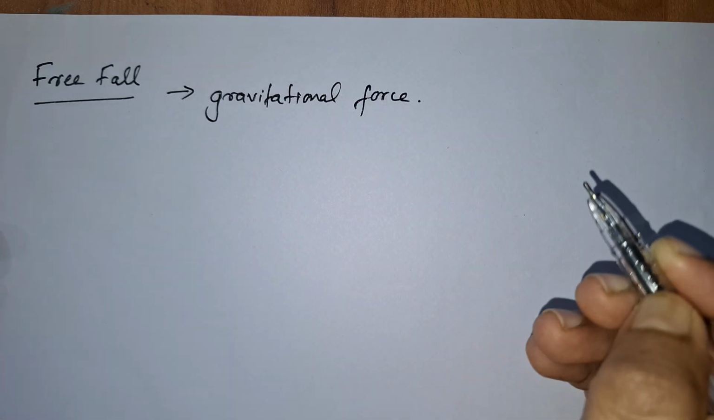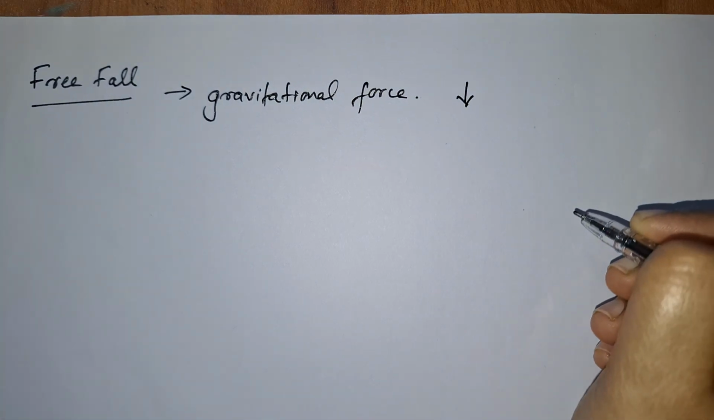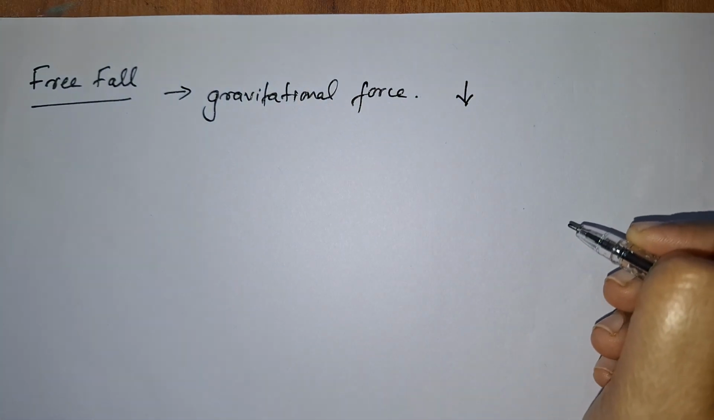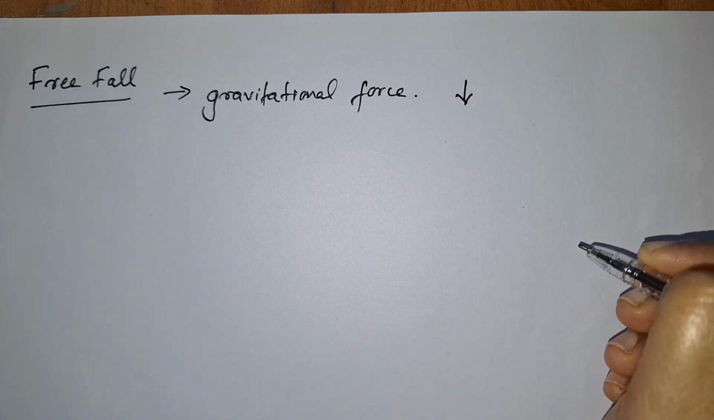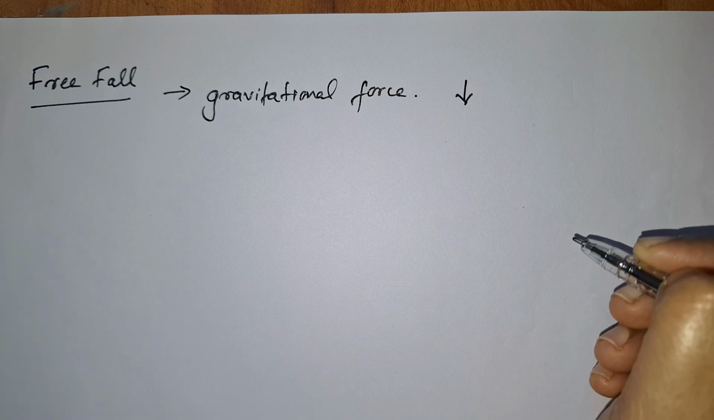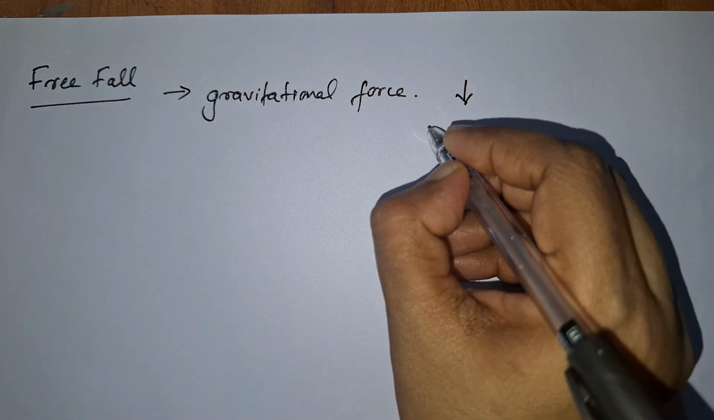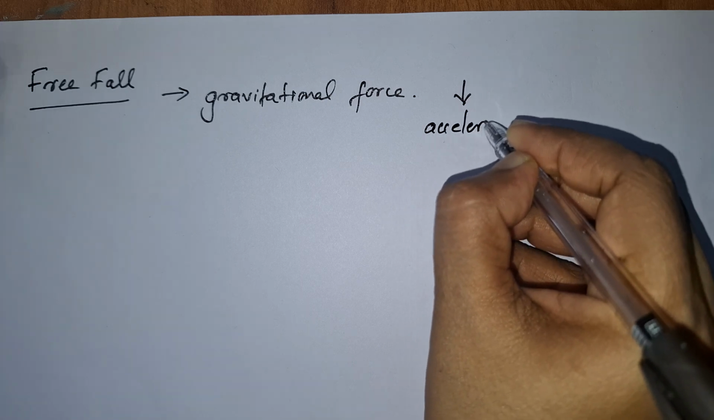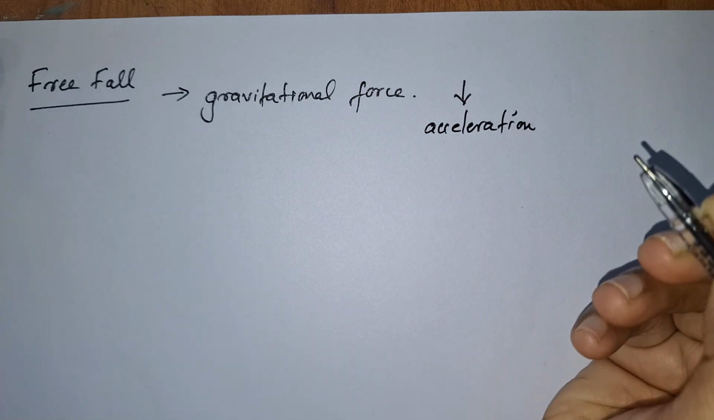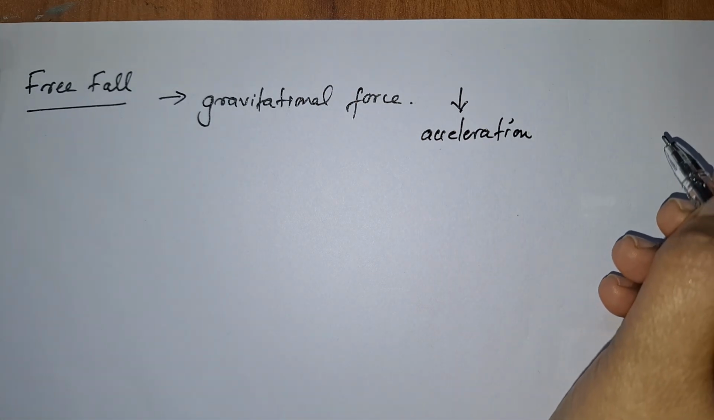Then due to this gravitational force, which is directed towards the center of the earth or directed downwards, what will happen? The object will reach the surface of the earth, and its velocity will change. Am I correct? Its velocity will change, and as there is a change in velocity, there will be an acceleration also. There will be an acceleration due to the change in velocity.